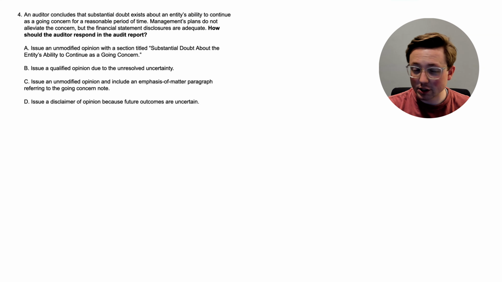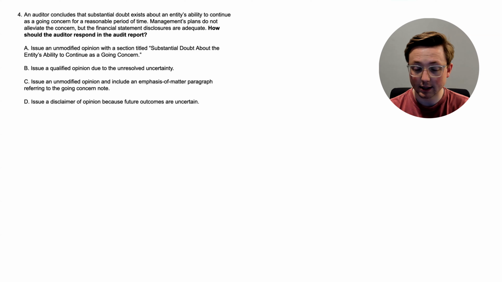So this is a similar situation, but instead of management's plan working to alleviate the concern, it didn't work. So what is the auditor going to do in this situation? Let's go through the options. Option A, issue an unmodified opinion with a section titled Substantial Doubt about the entity's ability to continue as a going concern. Option B, issue a qualified opinion due to the unresolved uncertainty. Option C, issue an unmodified opinion and include an emphasis of matter paragraph referring to the going concern note.